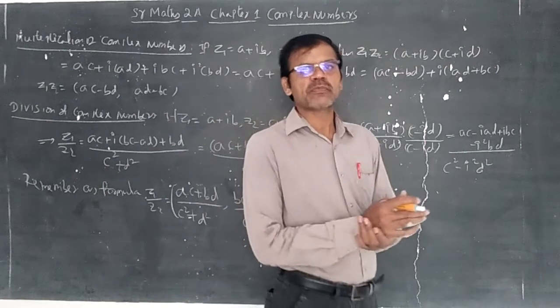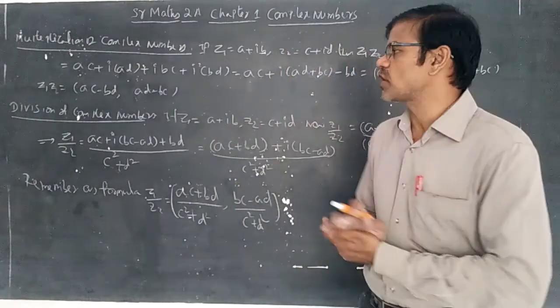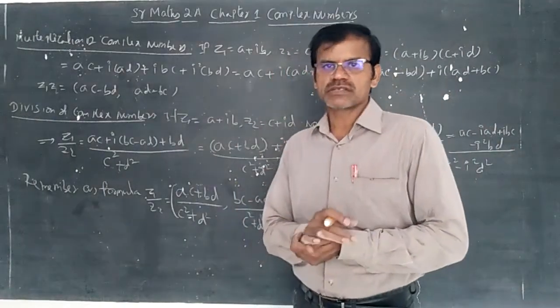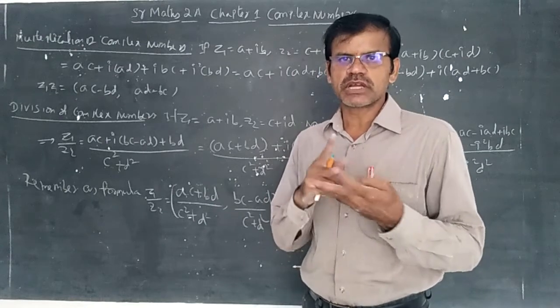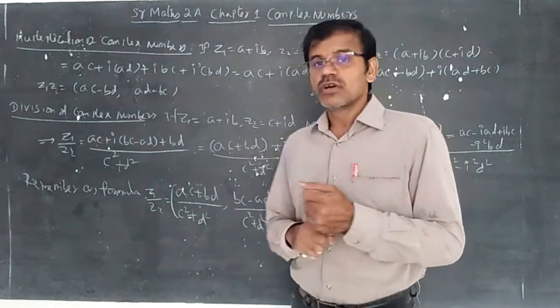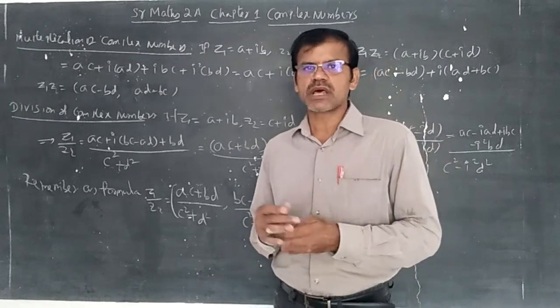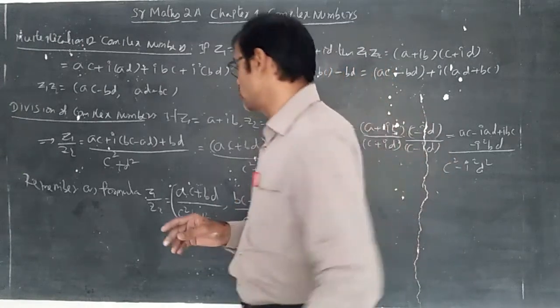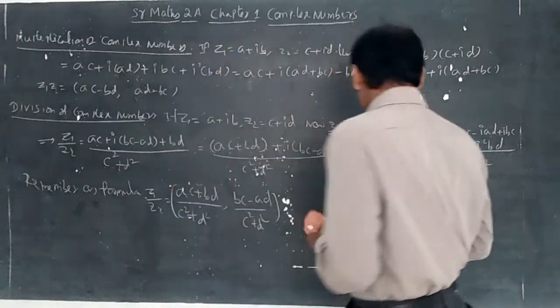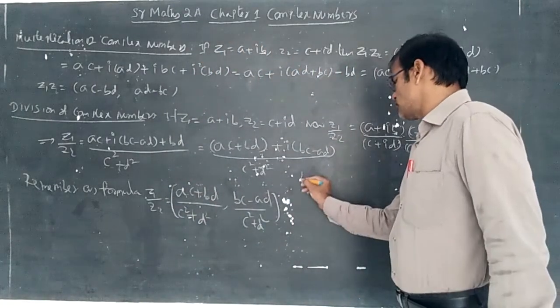The primary properties, the binary operations regarding complex numbers, addition, subtraction, multiplication and division, have been completed. Now let us discuss the inverse, the multiplicative inverse or reciprocal of a complex number. Put a side heading: multiplicative inverse of complex number.